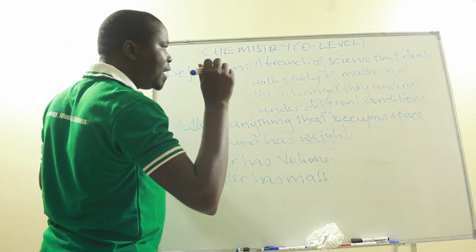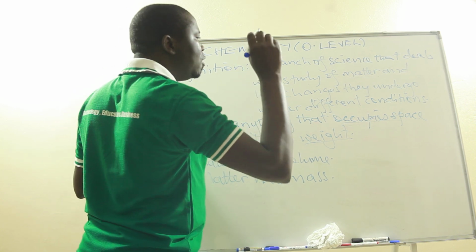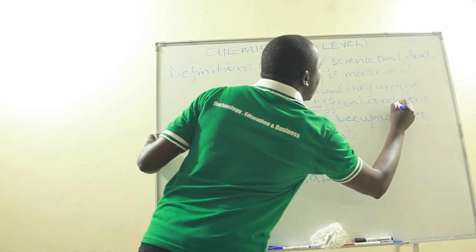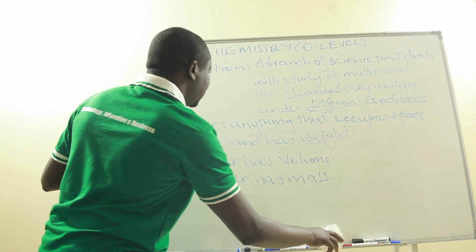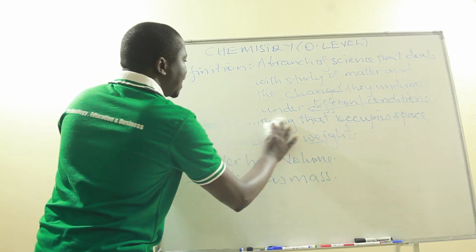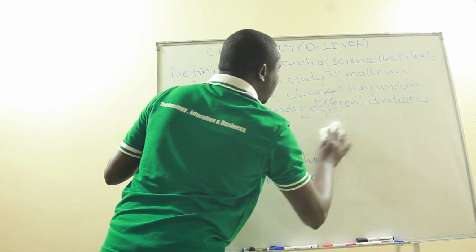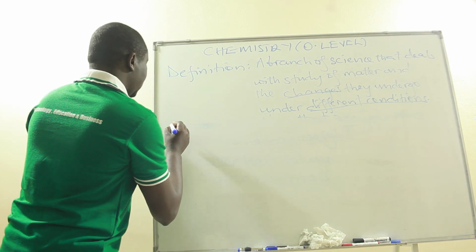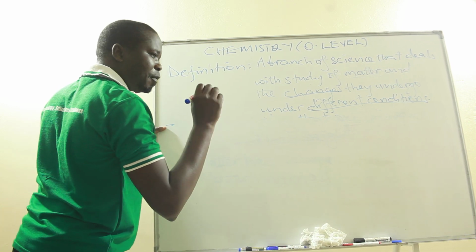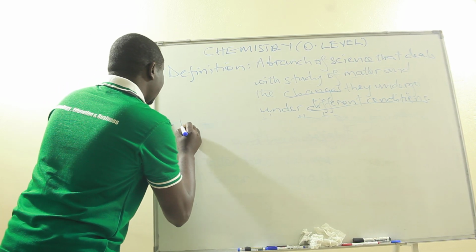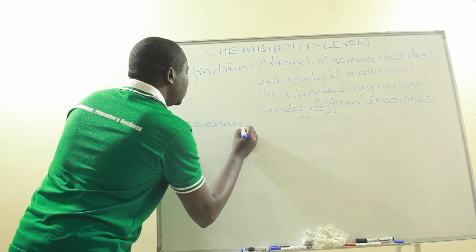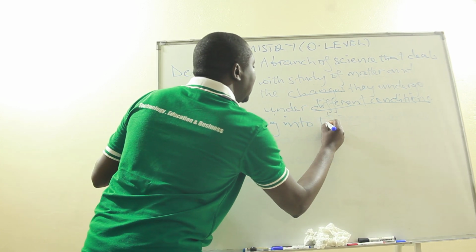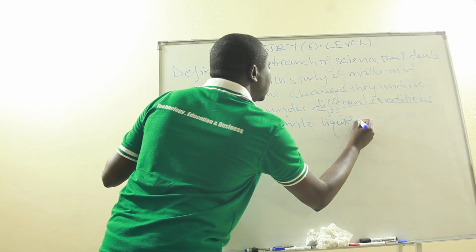Now, we also say that in chemistry, we look at the changes that matter undergoes under different conditions. So let us try to see some of the changes that matter undergoes under different conditions. Let me give you some examples of changes. One of the changes, a simple one that we experience in our everyday life, is ice changing into liquid water.